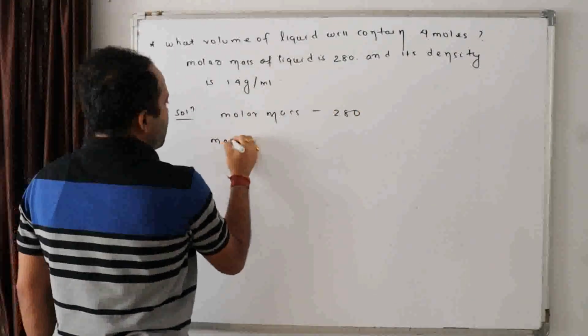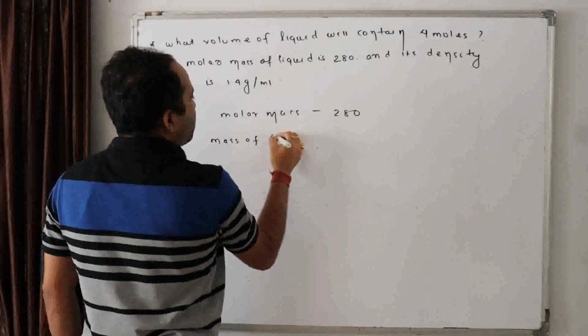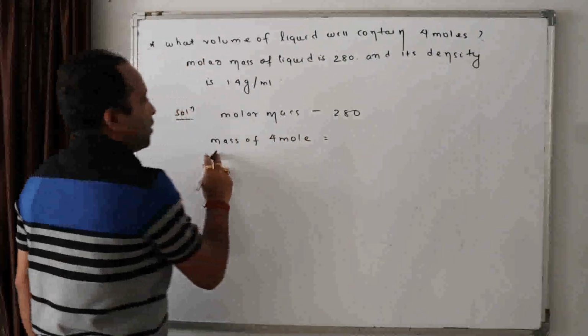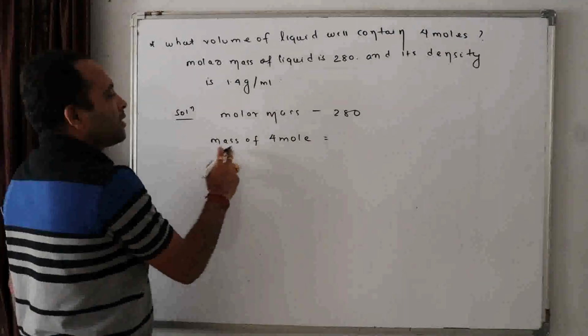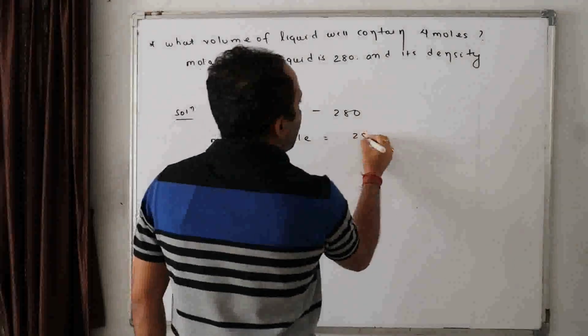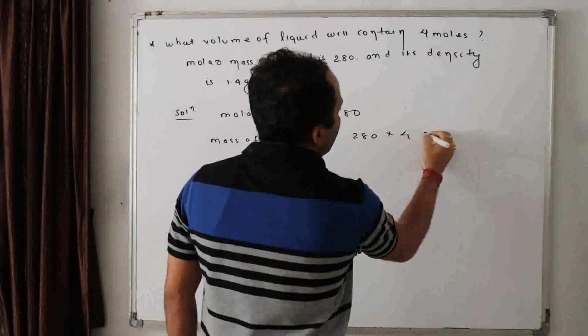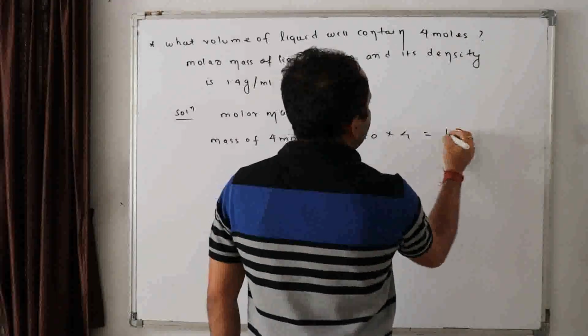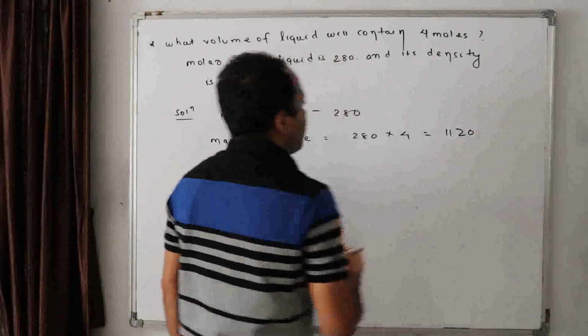Now mass of 4 moles, mass of 1 mole 280, mass of 4 moles will be how much? 280 into 4, 1120, isn't it?